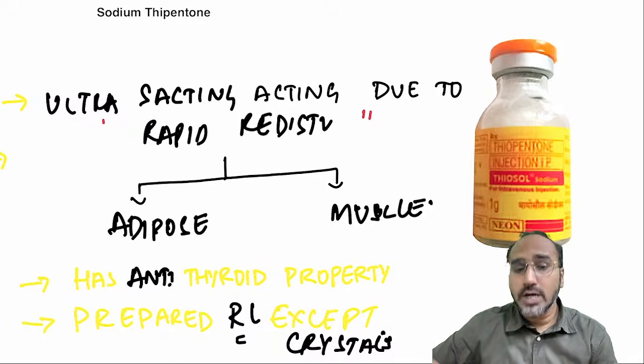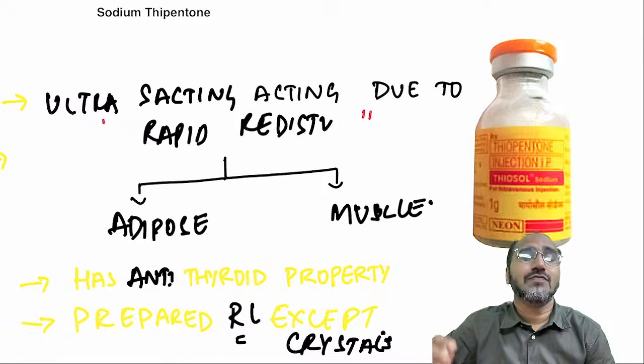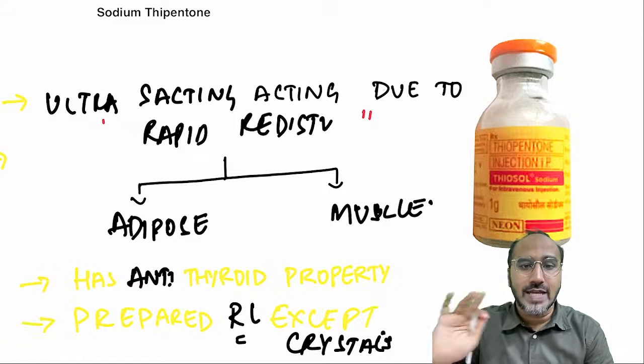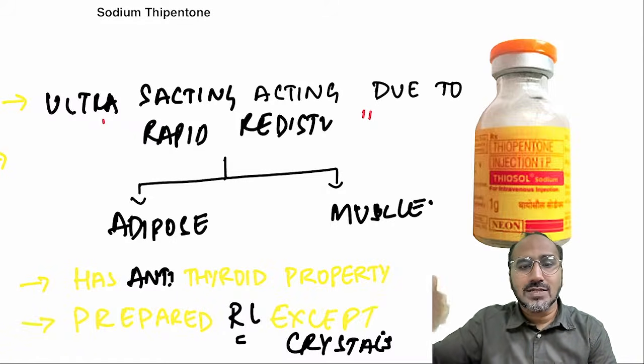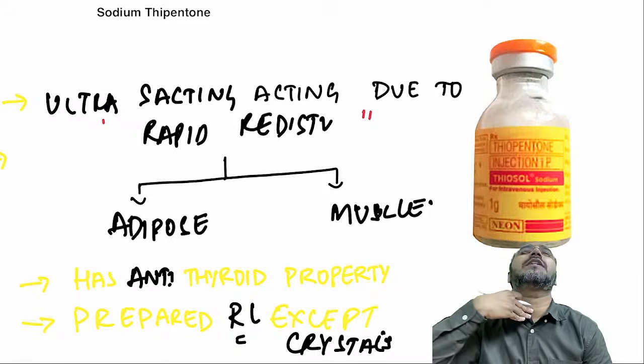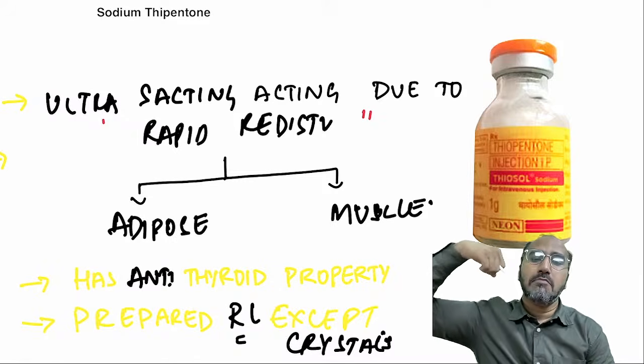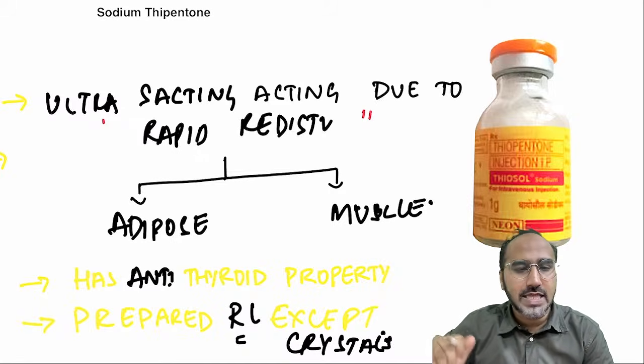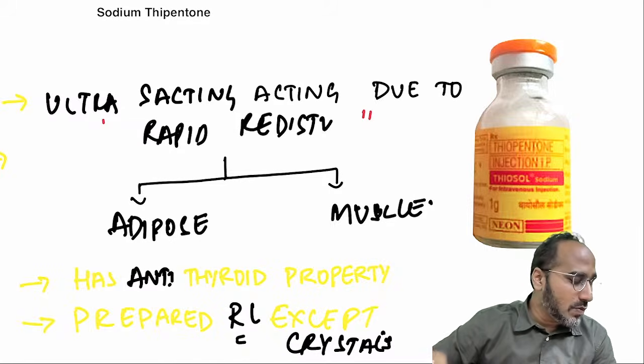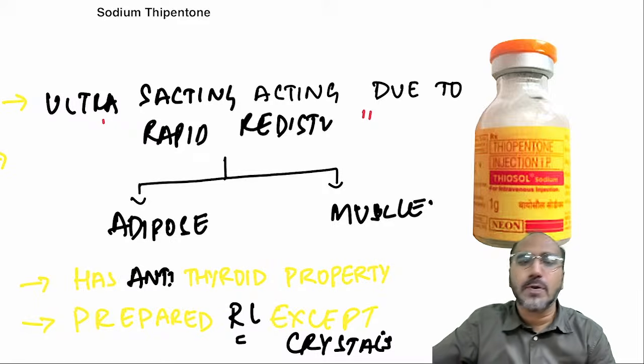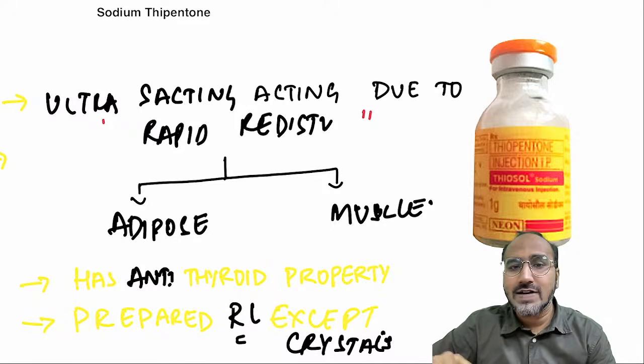One more important point of sodium thiopentone that we need to remember is the effect of sodium thiopentone on various systems. When we are talking about various systems, we are talking about the central nervous system, respiratory system, cardiovascular system, muscular system, and the analgesia. So you need to remember one line so that you can remember all points of sodium thiopentone. What is that one line?